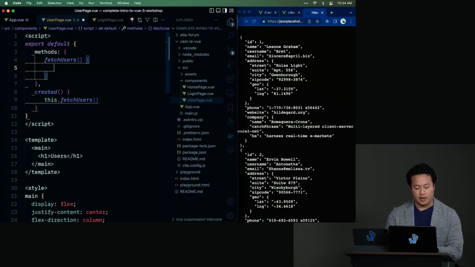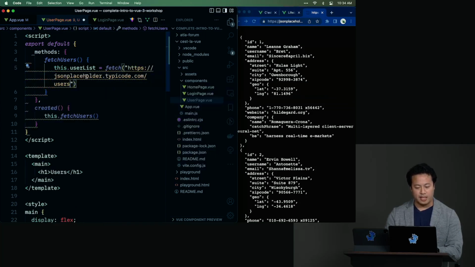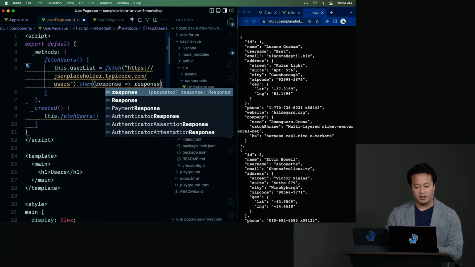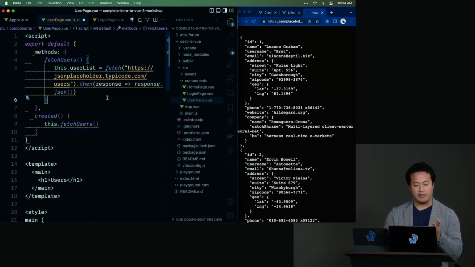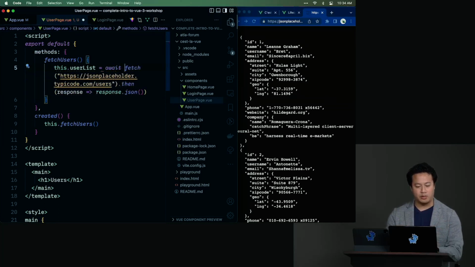Inside of here, this is where we're going to go ahead and run our request. So we might have a this.userList equals what? We're going to fetch this API. And then we're going to take that response, and then we're going to JSONify it by running response.json. Now again, this is an asynchronous request. So we need the await keyword, and we need to tell it that it's async.